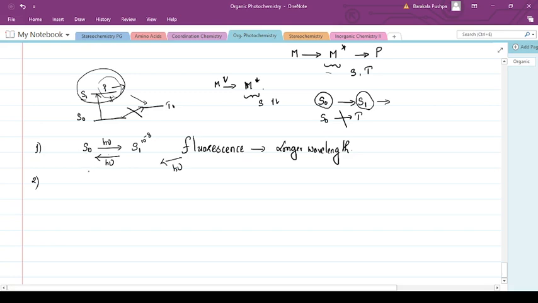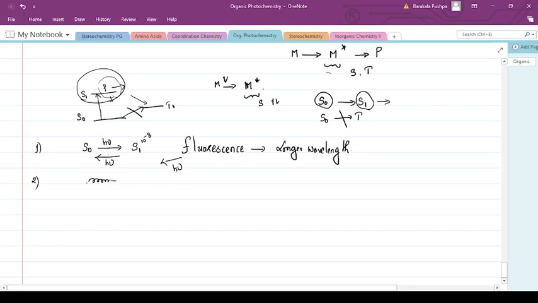In a non-radiative process, the excess energy in the excited state can create some vibrational modes in the molecule.